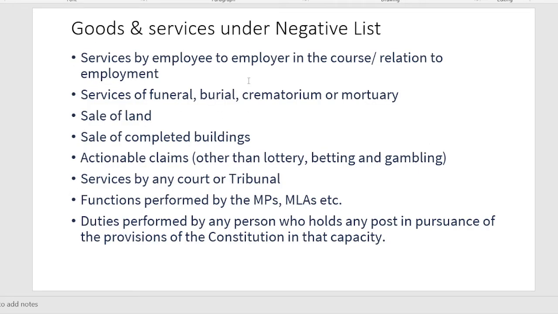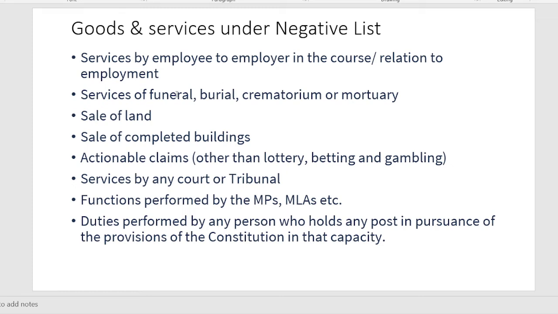Now these are the goods and services which fall under the negative list. फॉर एग्जांपल, अगर आप किसी कंपनी में काम करते हो as an employee and whatever services you are providing to the employer for which the employer is paying you a regular salary, so those services will not fall under the GST scope because they come under the negative list.